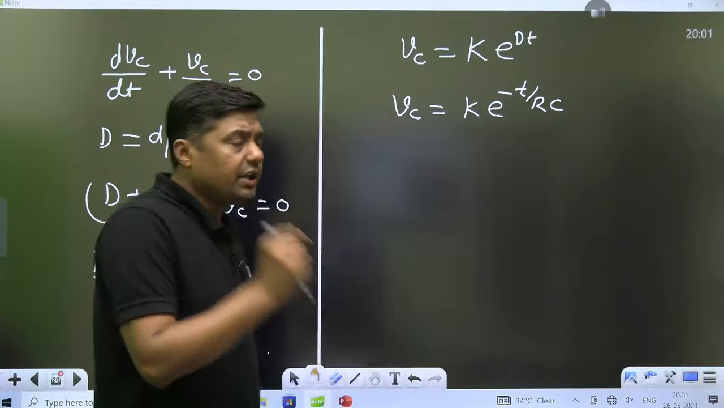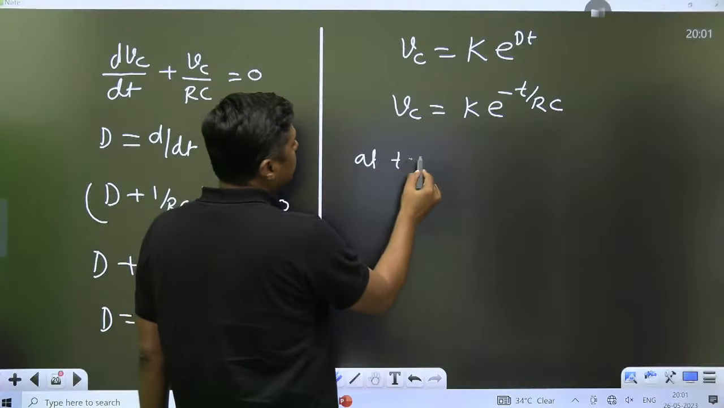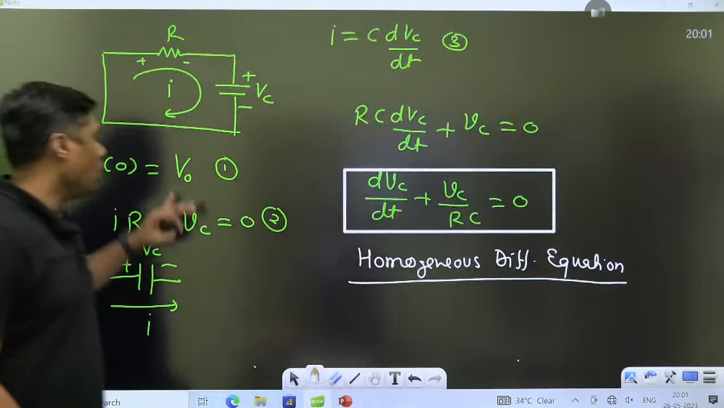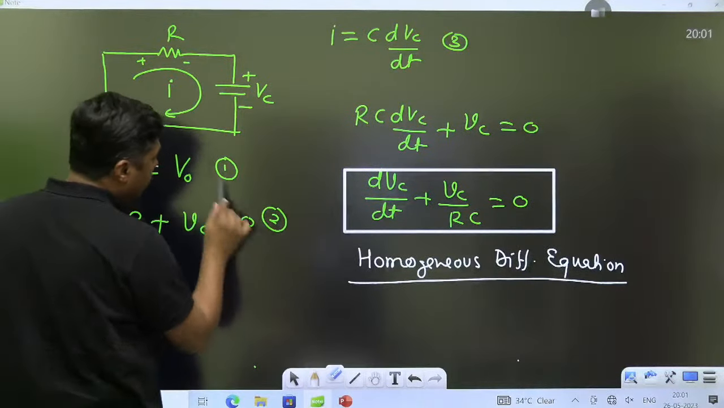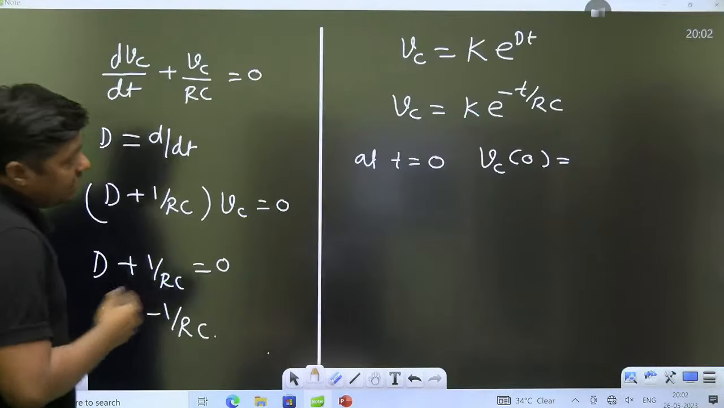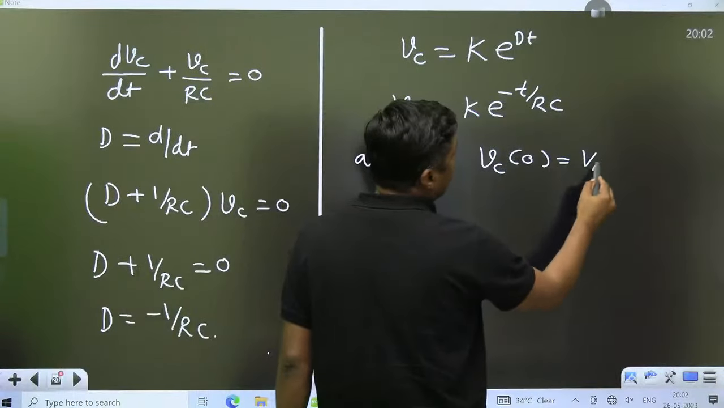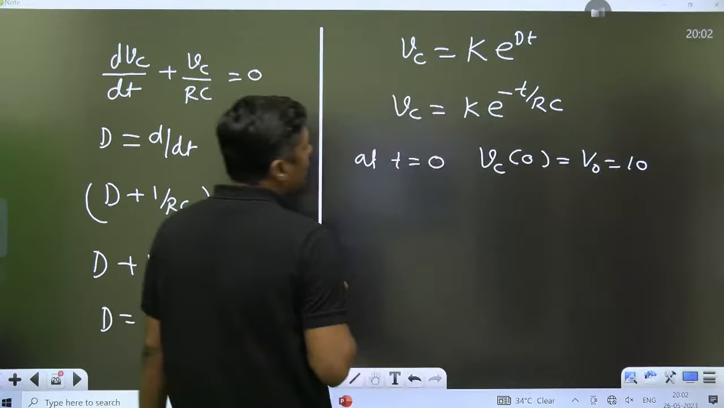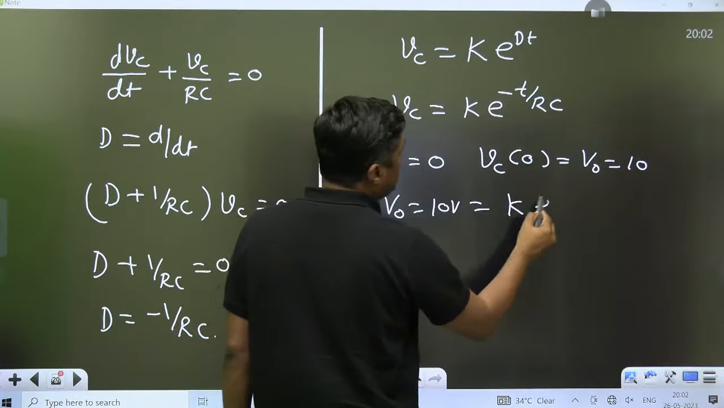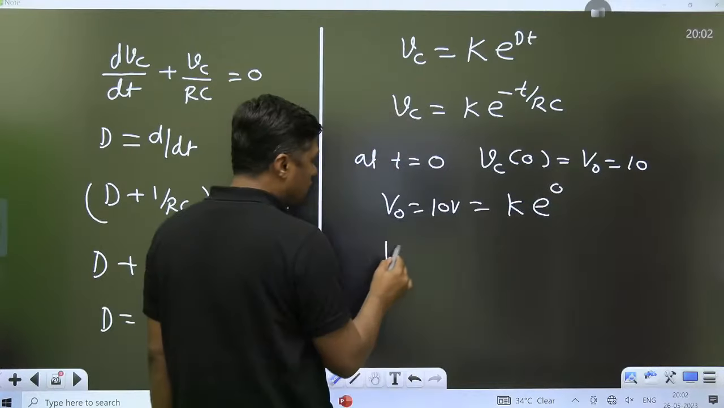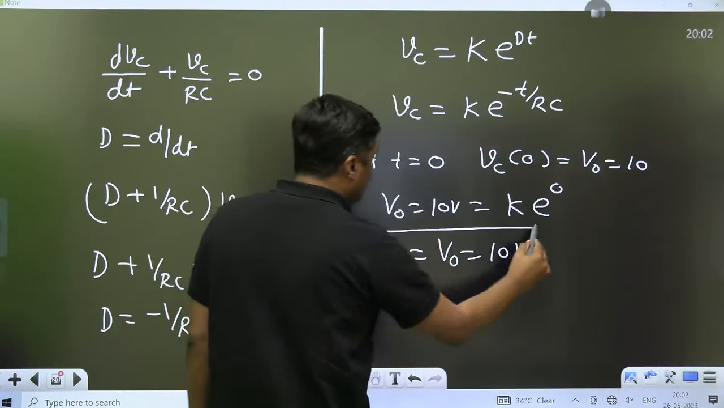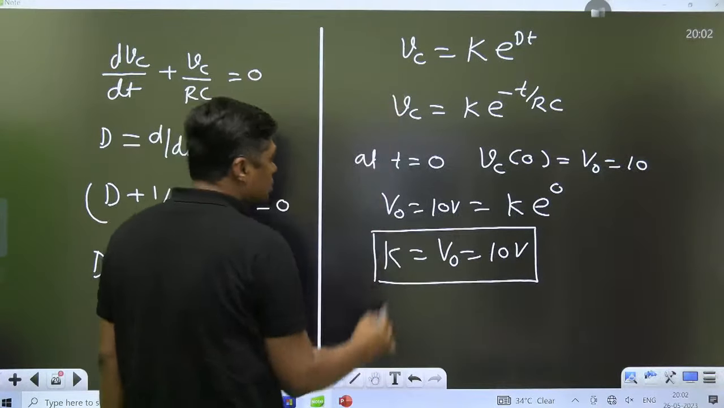So exactly at t equal to 0, what is the value of the voltage? It is given in the question: V0. V0 may be 10 volt, 20 volt, it is given in the question. For example, I am assuming 10 volt is given. Then in this equation, Vc is equal to V0, that is 10 volt. Put it here: V0, that is equal to 10 volt, equal to k e raised to power 0. E raised to power 0 will become 1, and the value of k is 10 volt.